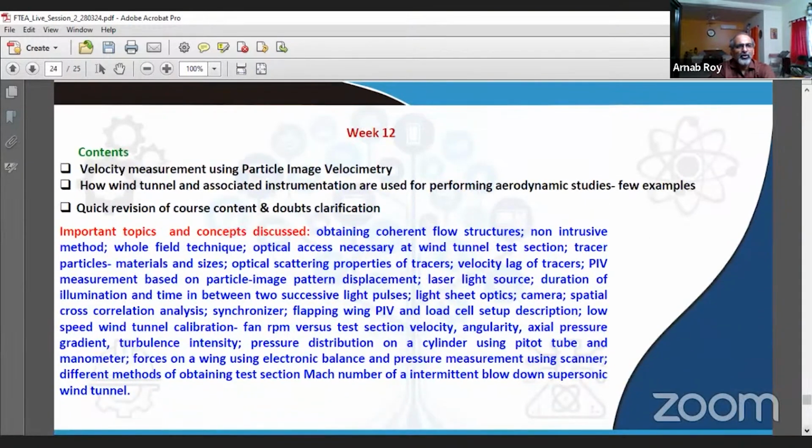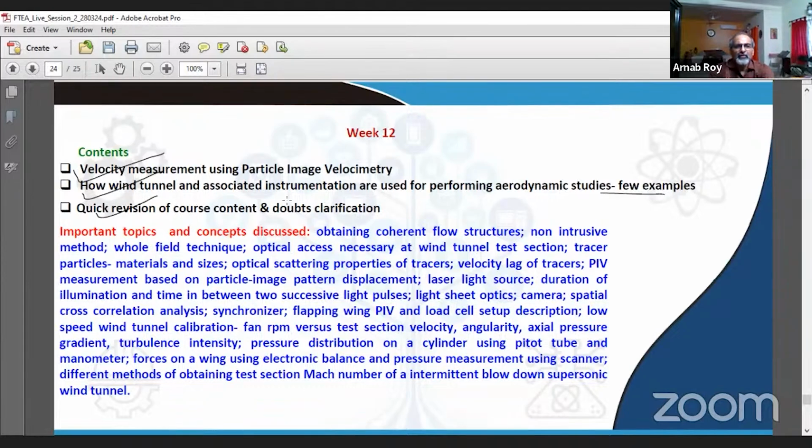And then the final week was spent on velocity measurement using particle image velocimetry, which is one of the state-of-the-art techniques for non-intrusive diagnostics of the flow, where we do not put in physically any kind of a probe into the flow, which to some extent disturbs the flow. But we have practically non-intrusive measurement of the flow. We can get the velocity vectors within the flow, and that gives a very good idea about the nature of the flow. How wind tunnel and associated instrumentation are used for performing aerodynamic studies, a few examples, and quick revision